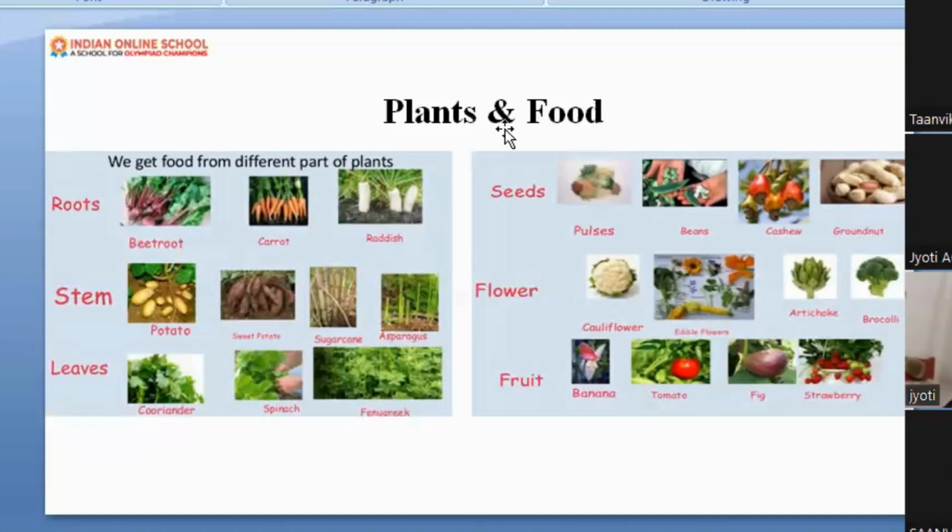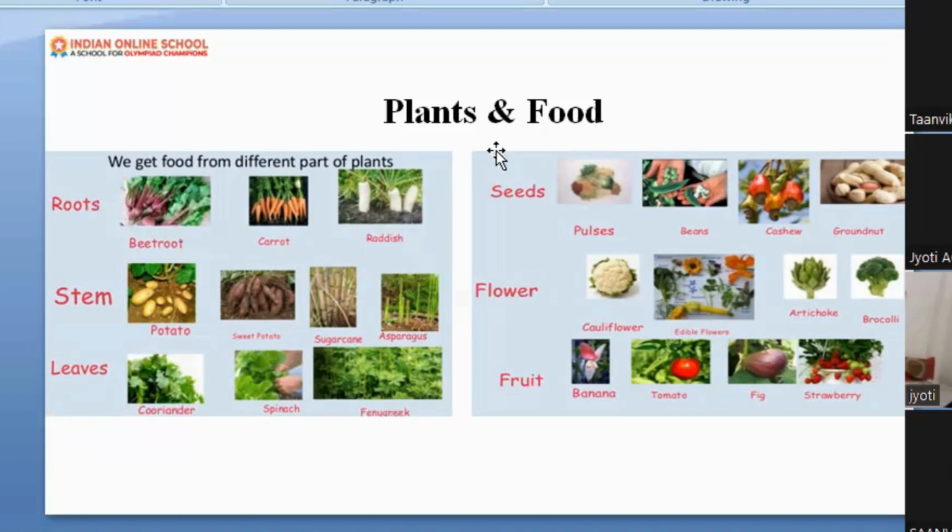Now let's move ahead to plants and food. We know that the plant provides us fresh air to breathe, that is oxygen, and we give impure air, that is carbon dioxide. You know that the plant uses that carbon dioxide for making food. Now let's talk about the food.